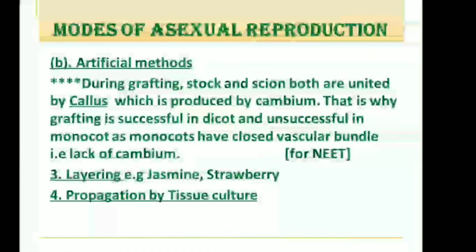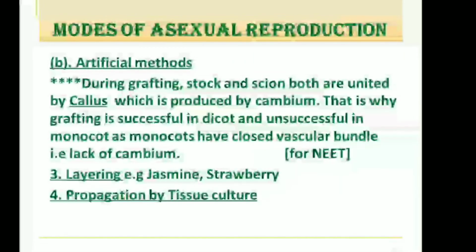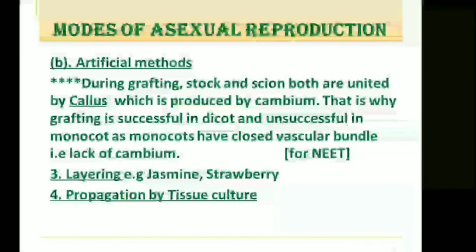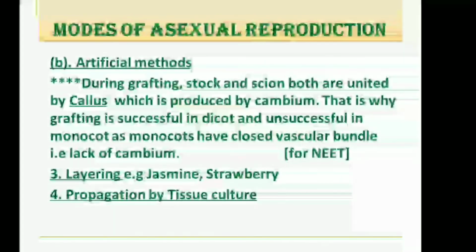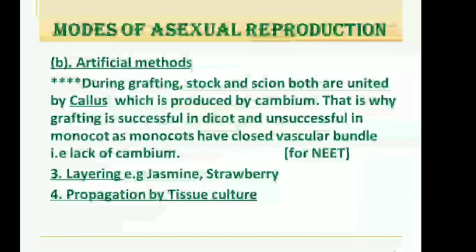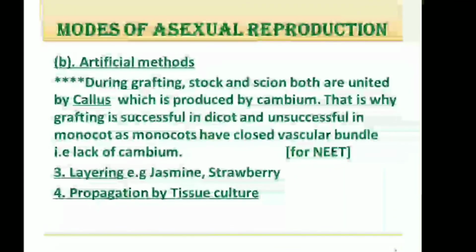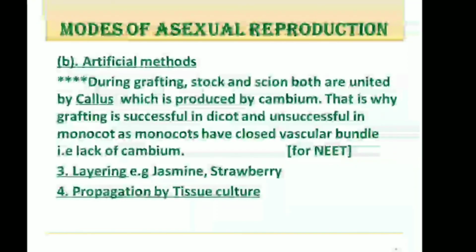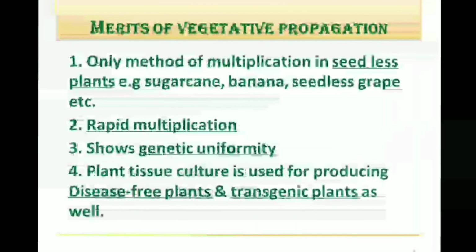Then the next method of artificial vegetative propagation is layering, that is found in jasmine and strawberry. And the last one is propagation by tissue culture. Here I am not going into the detail of this tissue culture method because a completely dedicated chapter is included in your syllabus, where you are going to study the whole process of tissue culture. So at that time, I will discuss the tissue culture method.